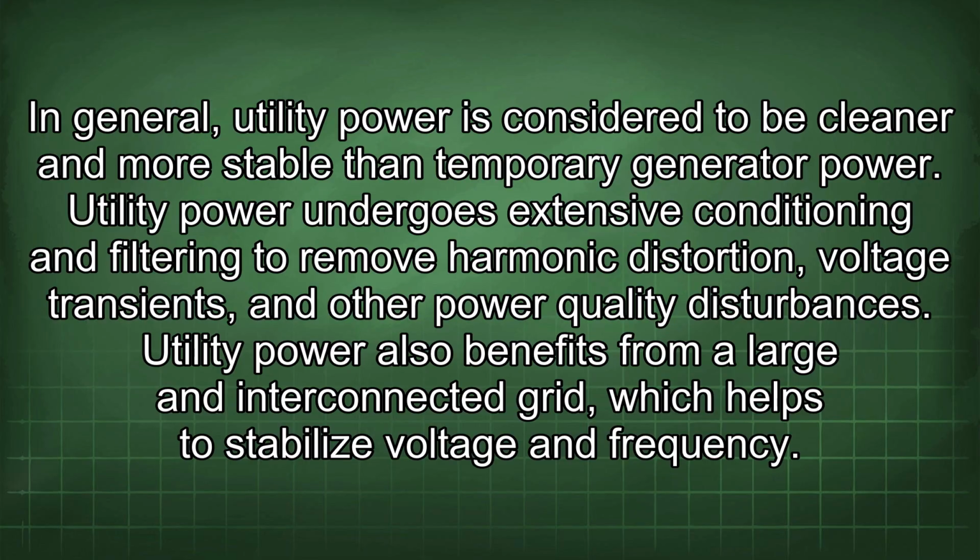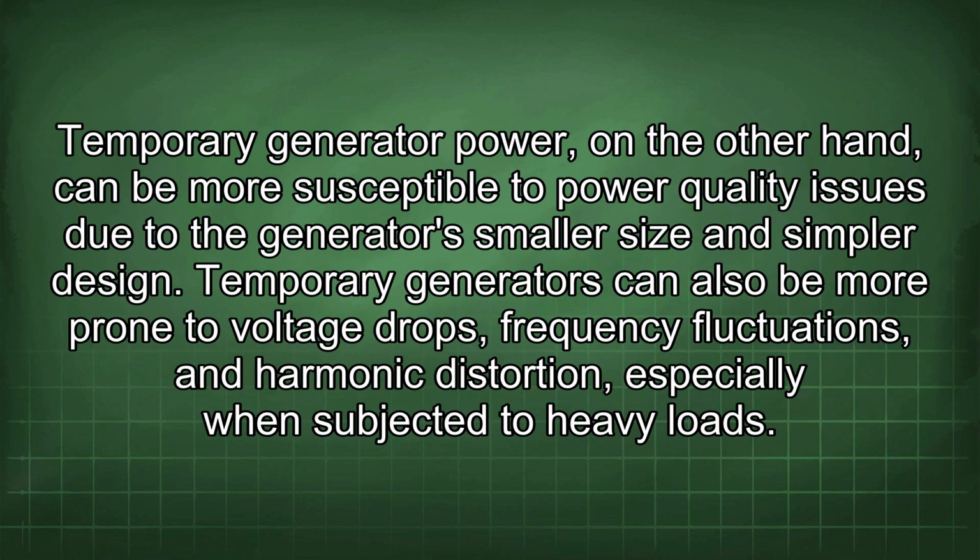In general, utility power is considered to be cleaner and more stable than temporary generator power. Utility power undergoes extensive conditioning and filtering to remove harmonic distortion, voltage transients, and other power quality disturbances. Utility power also benefits from a large and interconnected grid, which helps to stabilize voltage and frequency. Temporary generator power, on the other hand, can be more susceptible to power quality issues due to the generator's smaller size and simpler design. Temporary generators can also be more prone to voltage drops, frequency fluctuations, and harmonic distortion, especially when subjected to heavy loads.